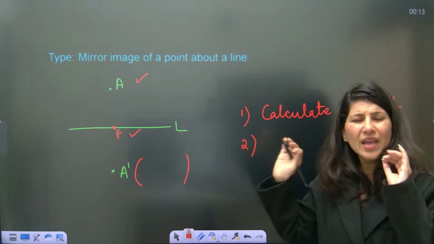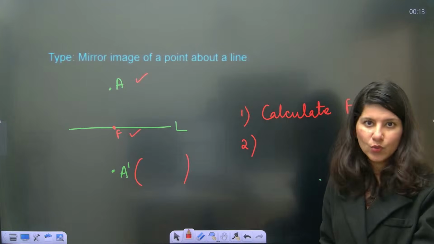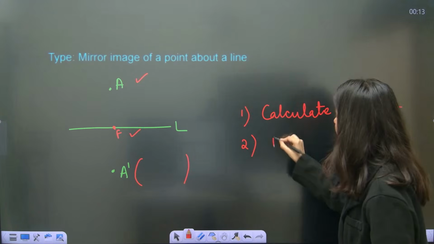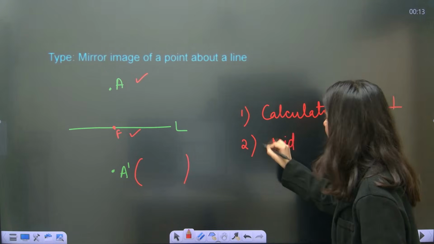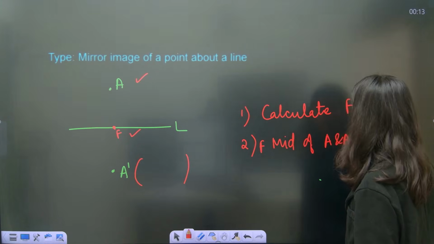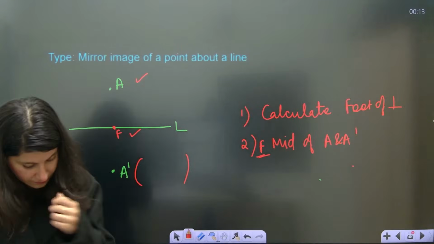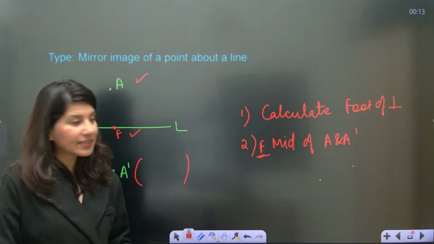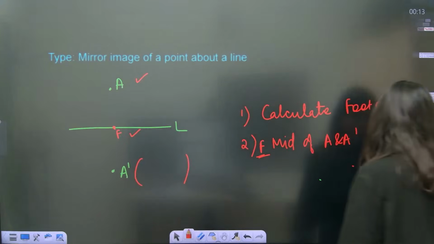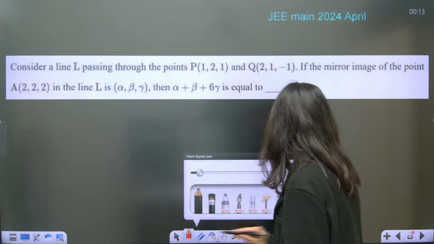You can assume anything, A, B, C, x1, y1, z1, alpha, beta, gamma, whatever you want. Now apply midpoint formula, because F is the midpoint of A and A dash. Alright, clear? Let's do one question on this and then wind up the session, guys.